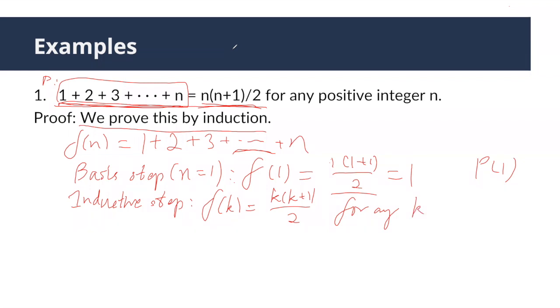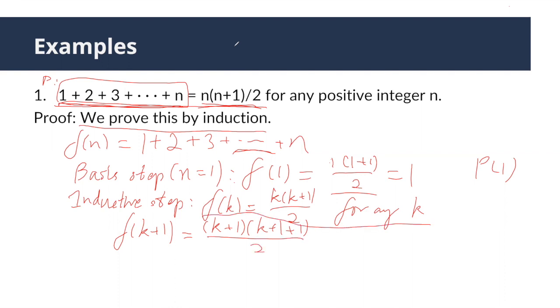Then we state what we want to prove to be true, which is P(k+1). What is P(k+1)? P(k+1) is f(k+1) equals (k+1), because n equals k+1, times (k+1 plus 1) over 2.